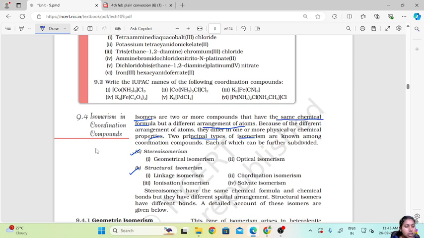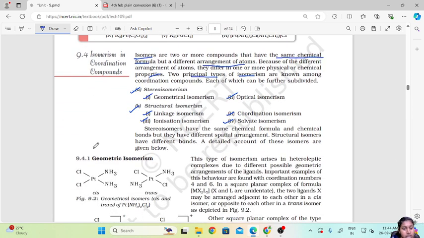Stereoisomerism is subdivided into two, geometrical isomerism and optical isomerism, whereas structural isomerism is subdivided into four: linkage, coordination, ionization and solvate isomerisms. Now let's first start with stereoisomers.